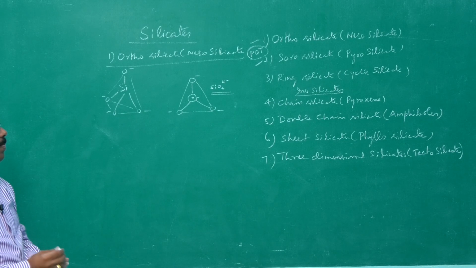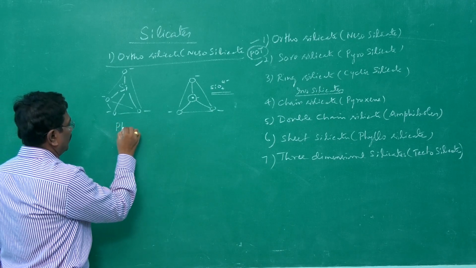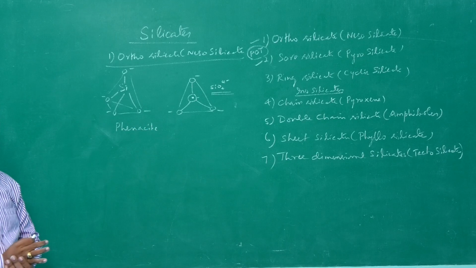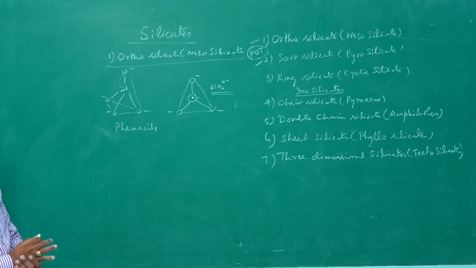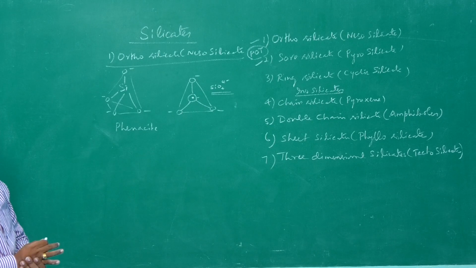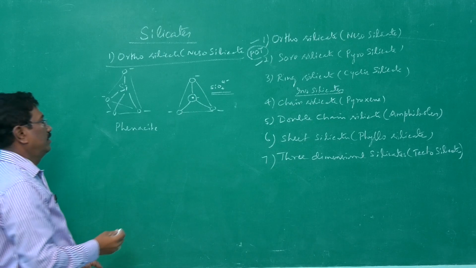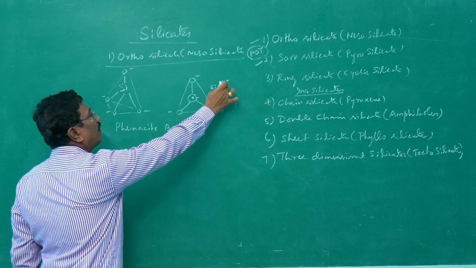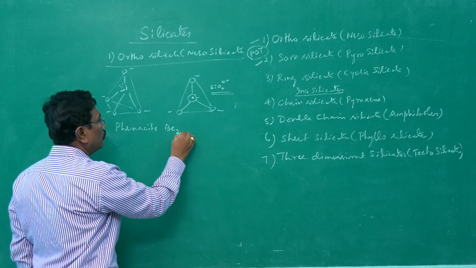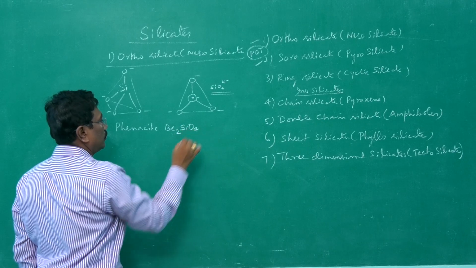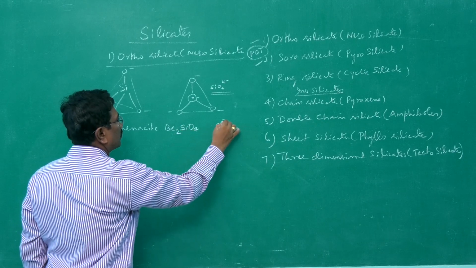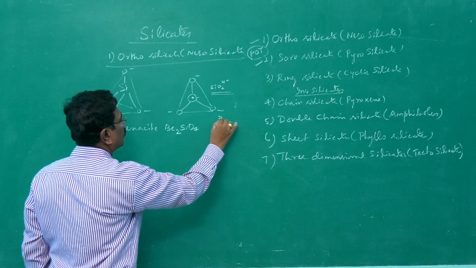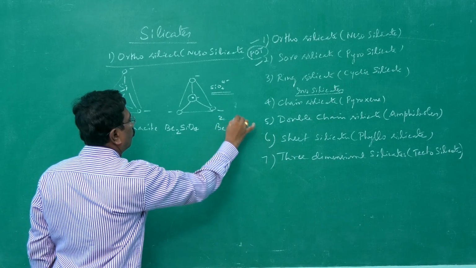What is the first one? Phenacite is the example. Phenacite is made of a beryllium compound of this SiO4 unit. We know beryllium valency is 2. Here we have 4 minus, therefore Be2 plus 2 beryllium, therefore 2 into 2 is 4 plus valency, SiO4 4.